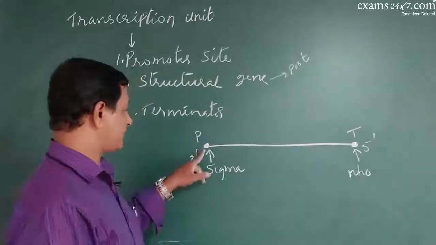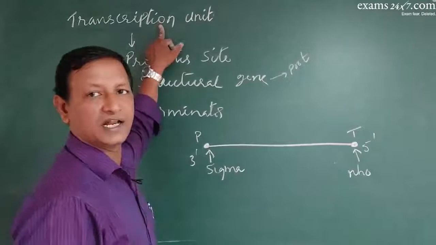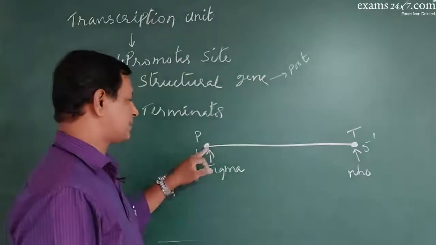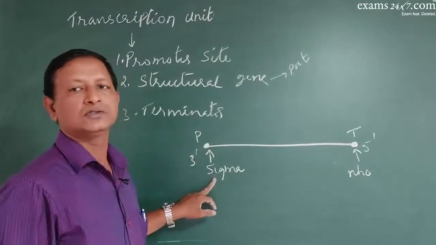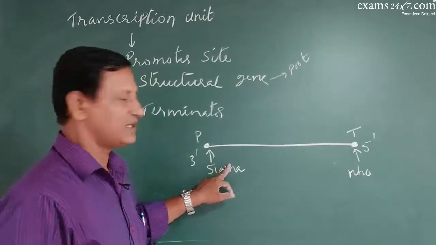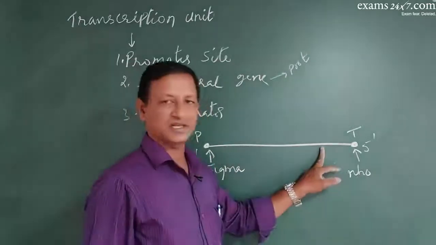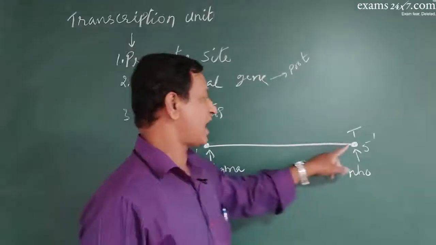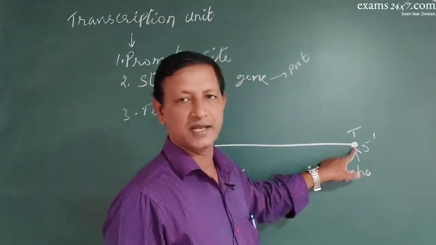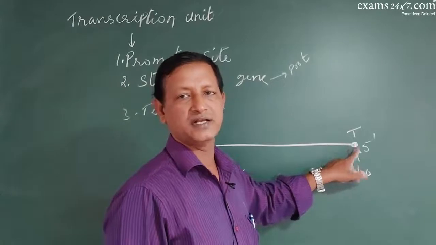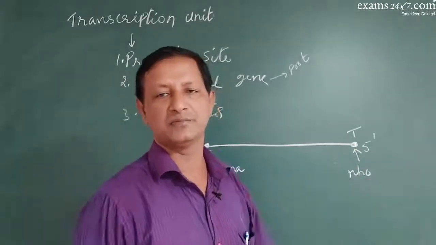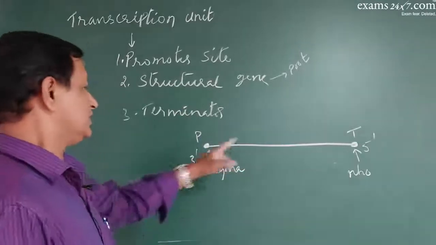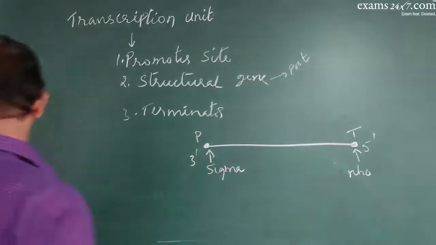So the transcription is catalyzed by RNA polymerase. That RNA polymerase, when it binds the promoter site, must be combined with sigma factor so that the transcription is initiated. Then RNA polymerase moves on the structural gene, during which the new strand of mRNA is synthesized. When RNA polymerase reaches the terminator site, the rho factor will attach to it and RNA polymerase is released from the unit. Got it? So this is the transcriptional unit.